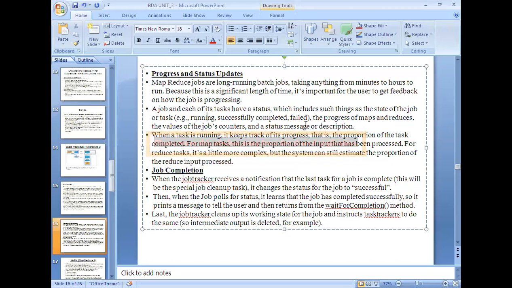Last task means, if one system is an efficient or highly configured system, it may produce the output within no time. Some other system, maybe with a lower configuration, will produce its results a little later compared with the highly configured system. But it is the responsibility of the job tracker to wait until all the tasks are completed.